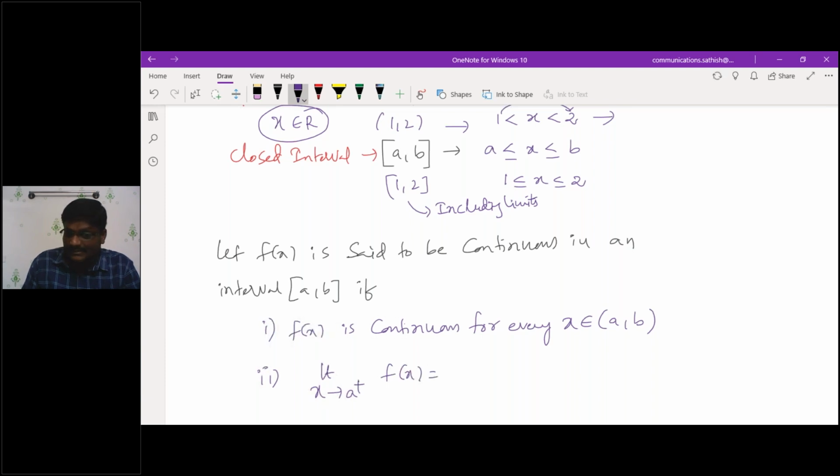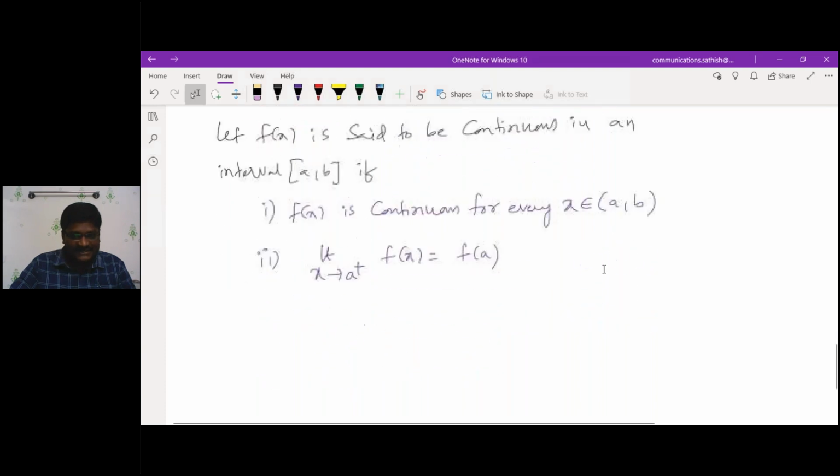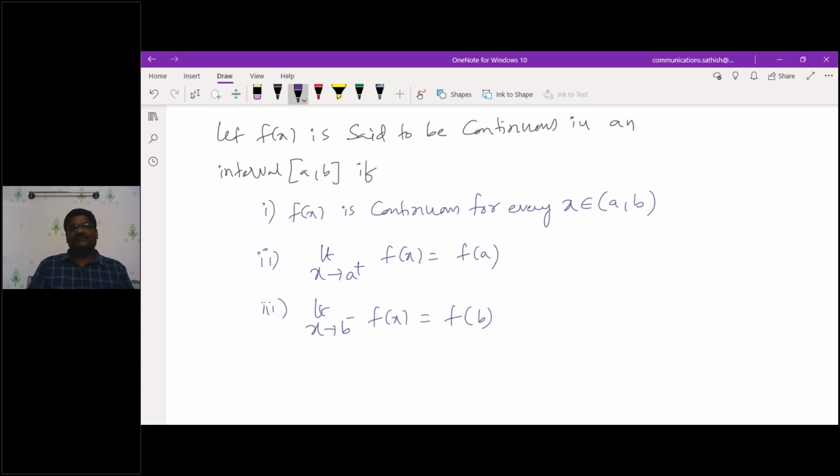A plus, because if I'm taking this interval a comma b, more than a and less than b, am I correct or wrong? So here I should take it as f of a, if it is satisfying that. Then similarly, the third statement, limit x is tending to b minus, more than a, less than b. So f of x must satisfy f of b. Then I can call the given function f of x continuous in an interval. Getting what I'm saying, all?